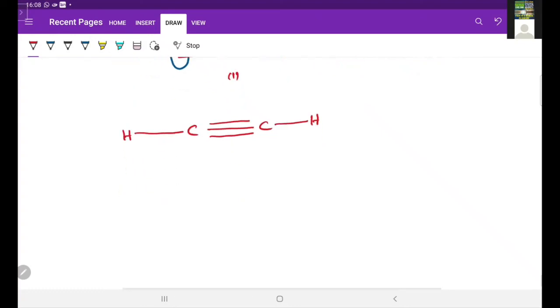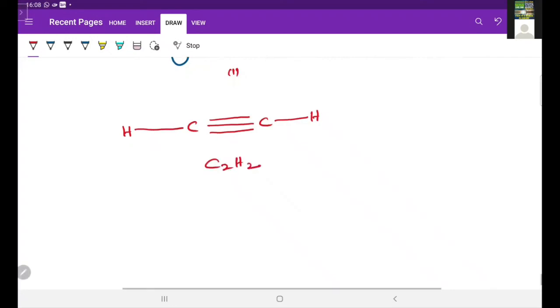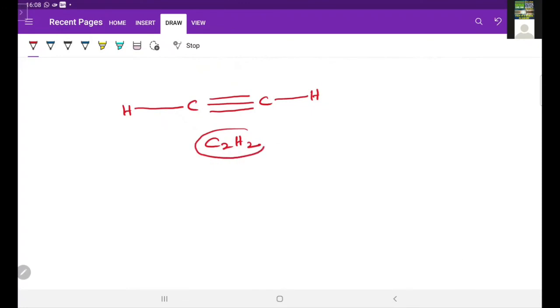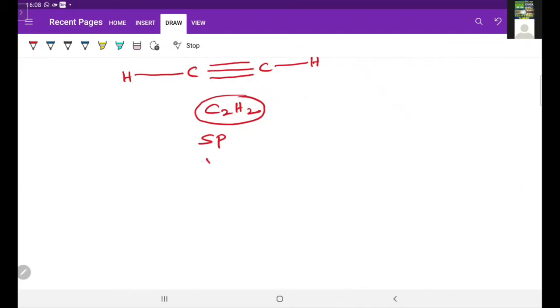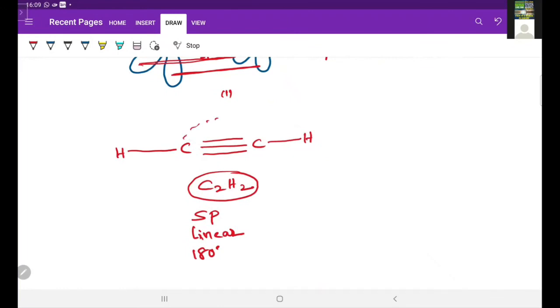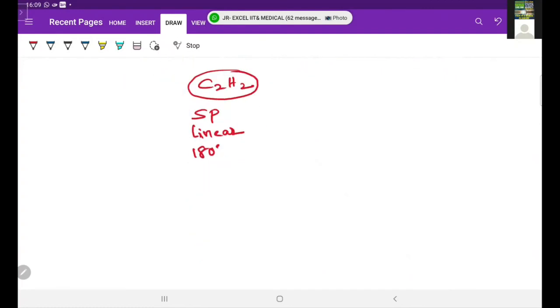So what are the characteristic properties of this molecule? We'll see now. Molecule is C2H2. Hybridization is sp. Geometry is linear. Bond angle is 180 degrees. S character is 50%. P character also 50%.